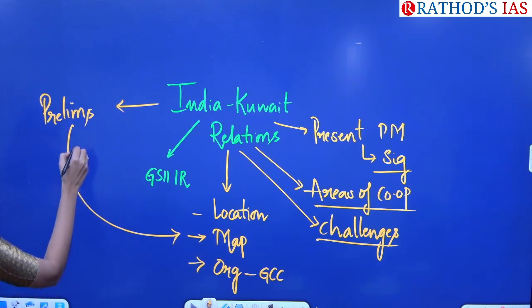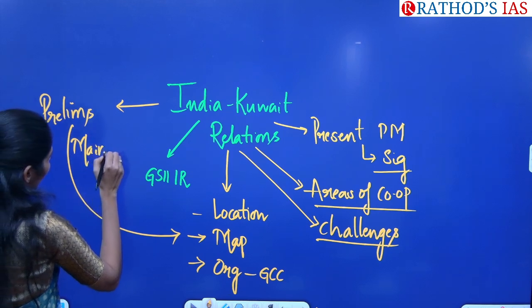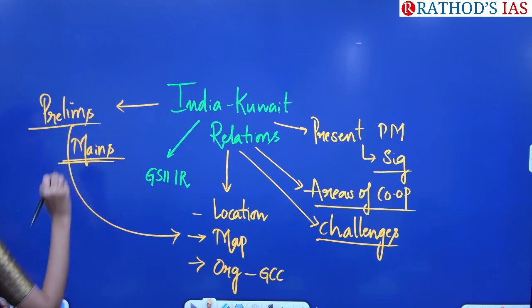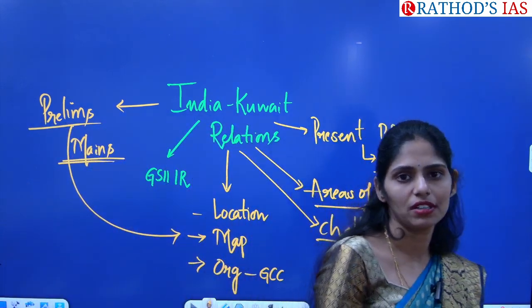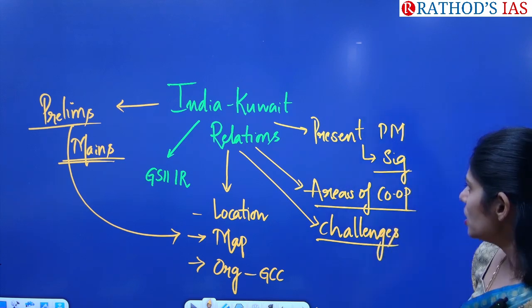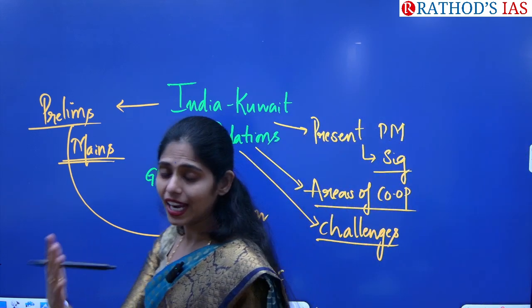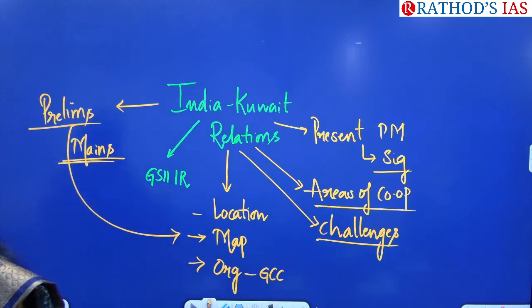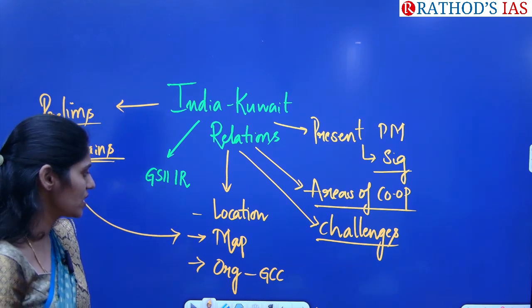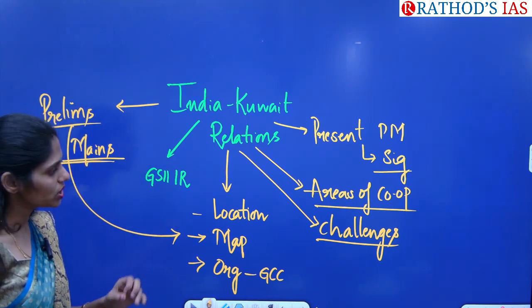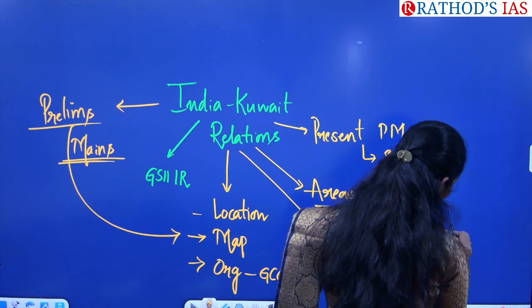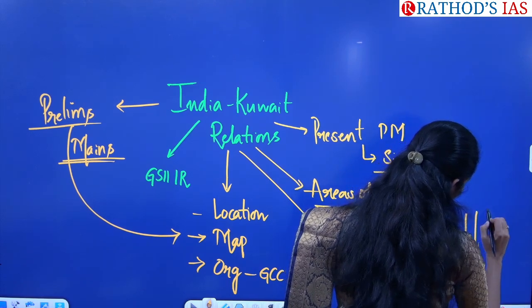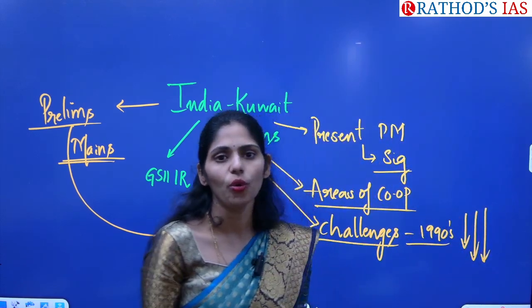And the next one is a mains practice question you have to see. Especially, you can expect a 10 or 15 marker question from India-Kuwait relations. Already in our last class, I discussed the significance between India and Kuwait, the areas of cooperation and the challenges. The challenge was that during the 1990s, the relationship between India and Kuwait was at a very low pace.